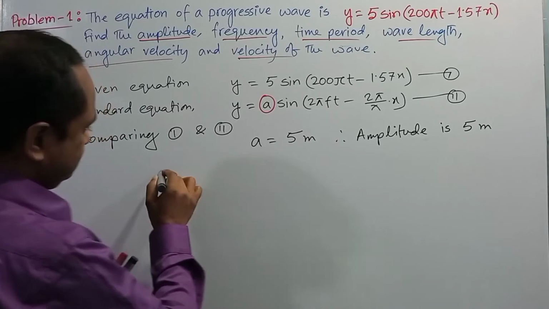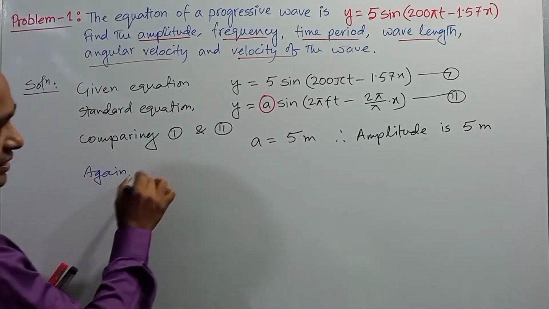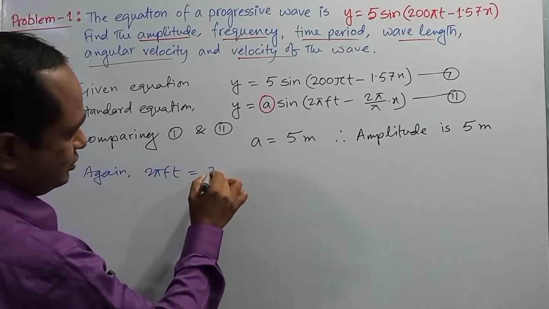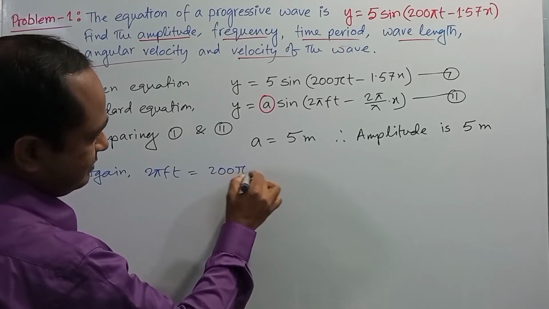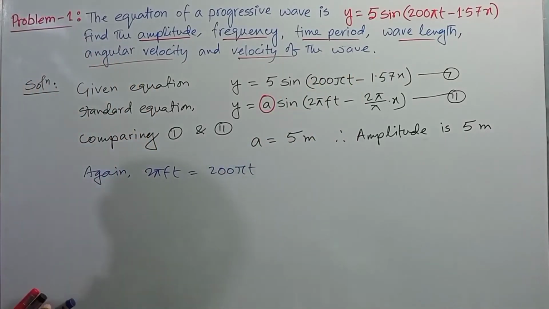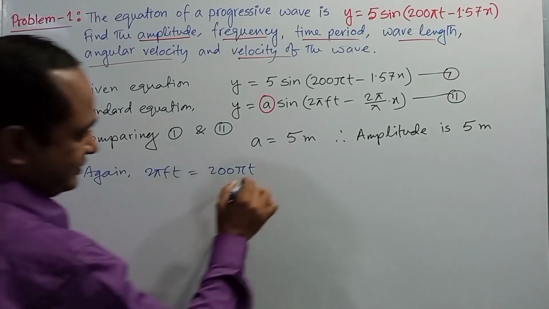Again, 2 pi f t equals 200 pi t, when we compare this part with this part. From this expression we need to determine the value of f.